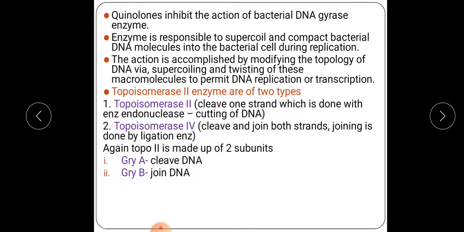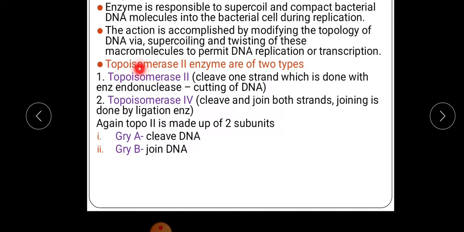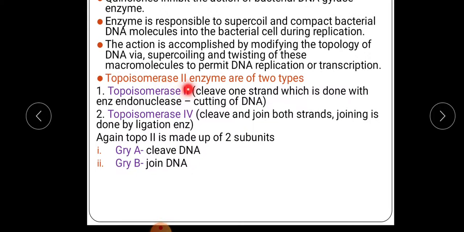It has two subunits, that is GyrA, gyrase A, and GyrB, that is gyrase B. GyrA has the action of cleaving the DNA and GyrB has the action of joining the DNA. Our specific quinolone, our antibacterial drug, has an action on the topoisomerase 2 enzyme, that is the DNA gyrase enzyme.